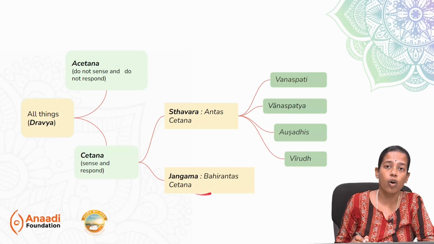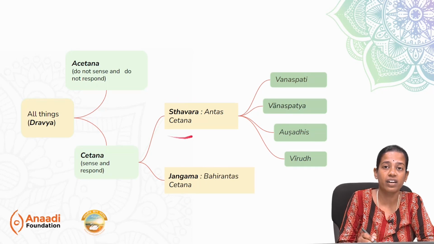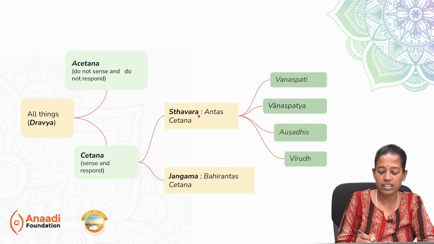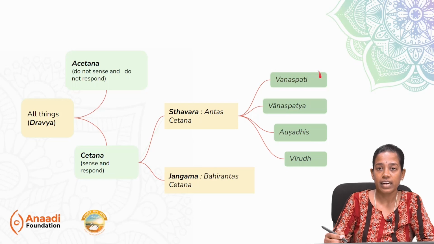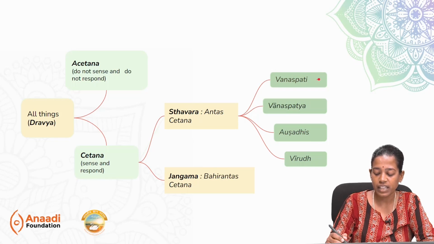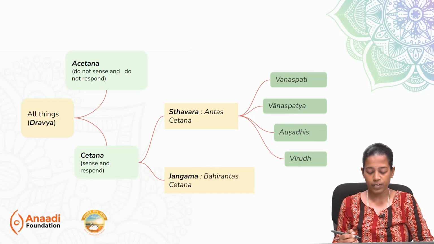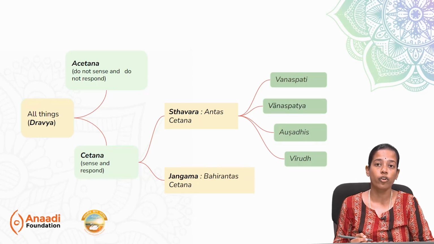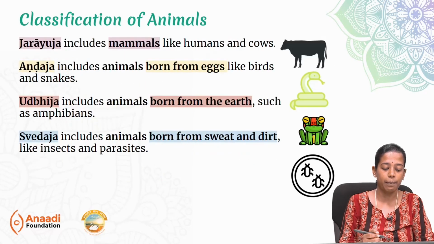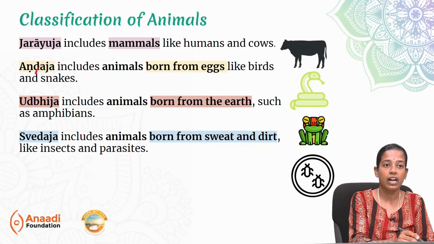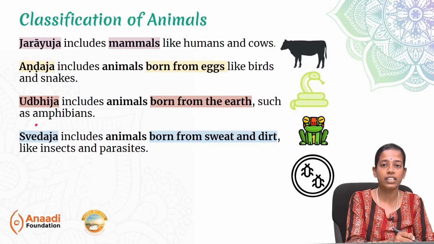Jangama are moving animals, while Stavara are stationary plants. Stavara further got classified into Vanaspati, Vanaspatya, Aushadhis and Virudh. Virudh is also further classified into Lata and Valli. Jangama, as we already saw, based on the mode of birth, we classified them as Jarayuja, Andaja, Udbija and Svedaja.